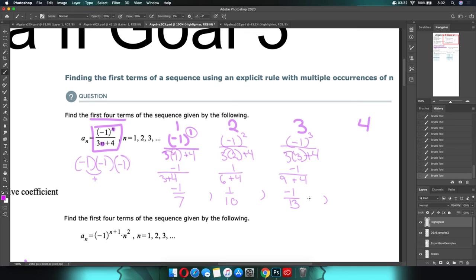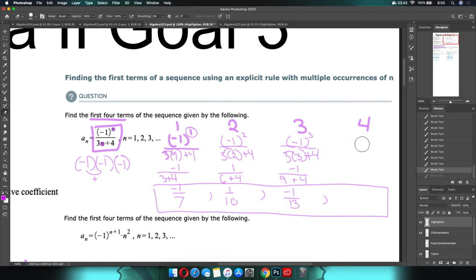And what's happening here, comma, is that this then is going to be what's going in the answer box when you're doing this out. When you have -1 to the 4th over 3 times 4 plus 4, so -1 to the 4th power, that means that there is 4 of them. This together makes a positive. Positive times a positive is a +1 over 3 times 4, which is 12 plus 4. So this will be 1 over 16.